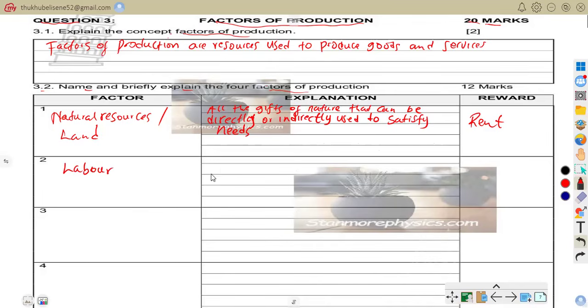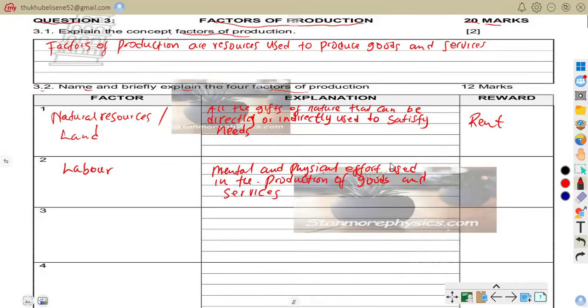So the second one is labor. Labor, we're talking about mental and physical effort used in the production of goods and services.